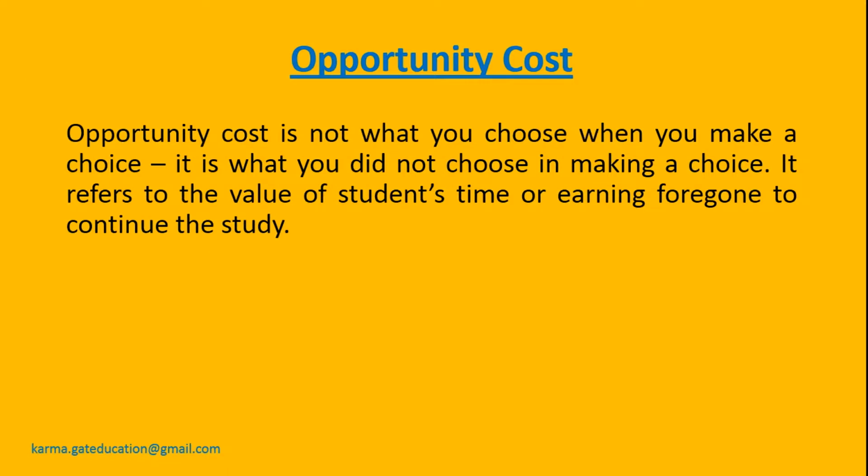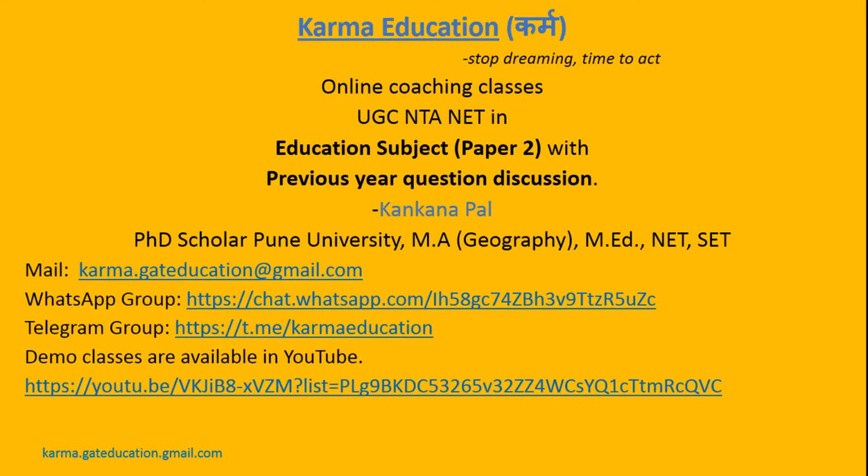Another important cost of education is opportunity cost. Opportunity costs are everywhere due to scarcity and the necessity of choosing. Opportunity cost is not what you choose when you make a choice. It is what you did not choose in making a choice. Opportunity cost is the value of the foregone alternative, what you gave up when you got something. For example, going to college instead of going to earn. He or she may lose 4 years of salary while getting his degree. This is known as opportunity cost.